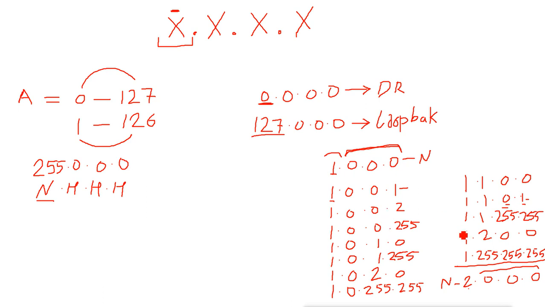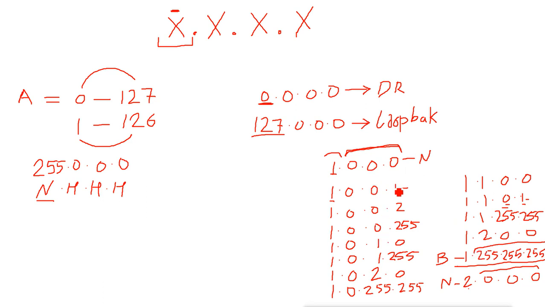Then when all the bits in the host part are on, like this last one, where all bits are on here, here and here, it is considered the broadcast address for this network. Remember, it is only for this network. For the second network you will get 2.255.255.255. This address also we can't use for any machine or device. It is reserved for broadcast. This network address and this broadcast address are both reserved for this particular network.